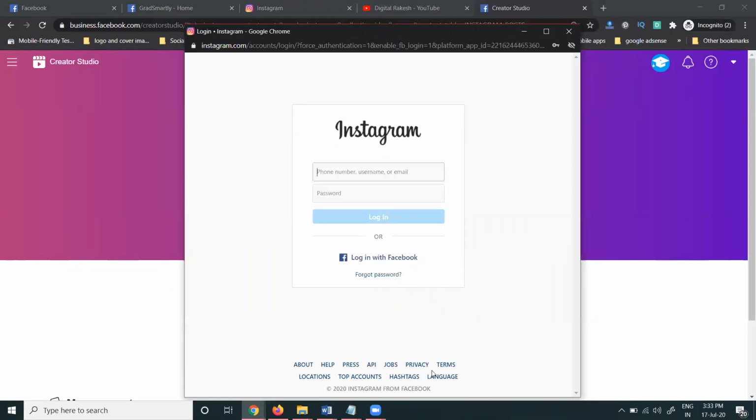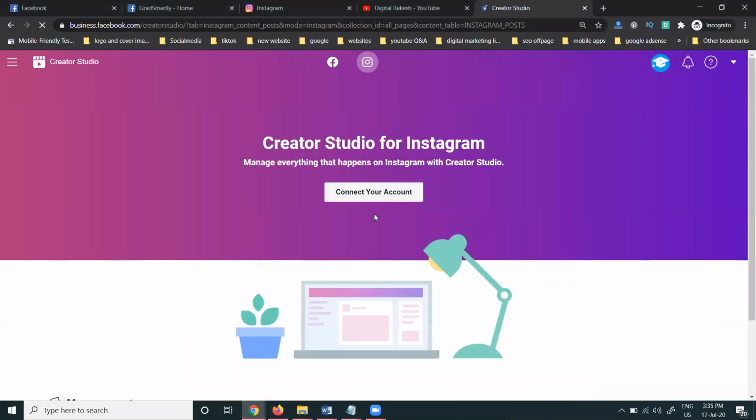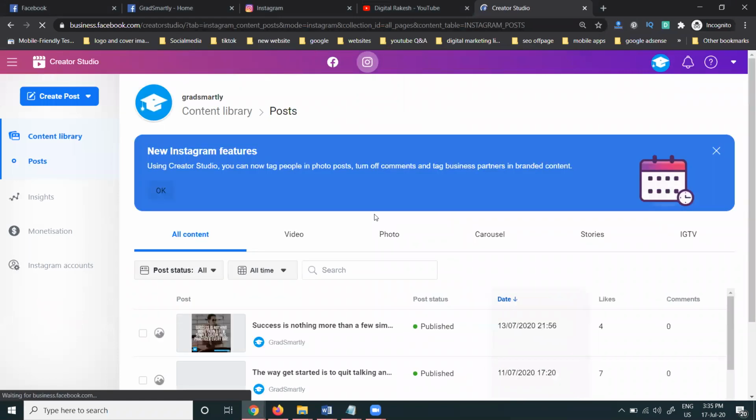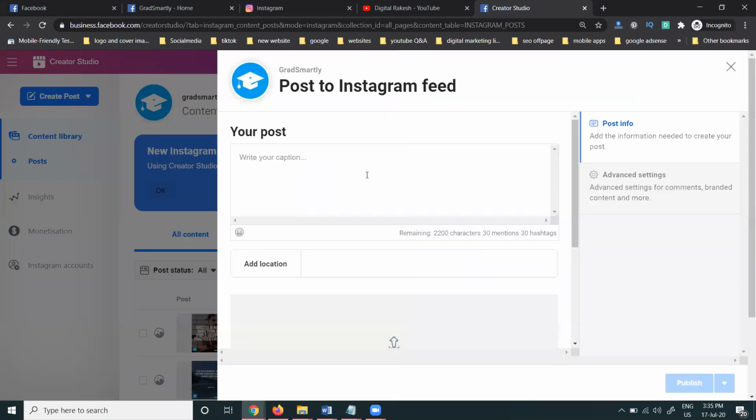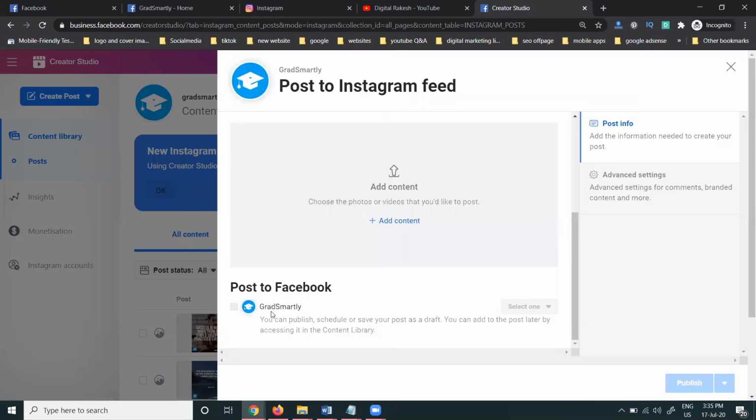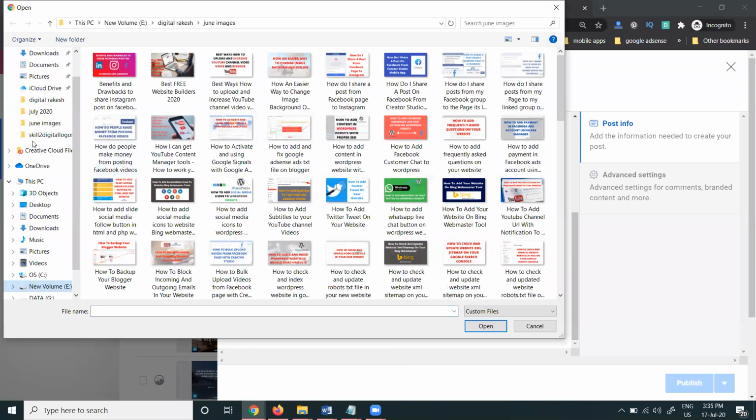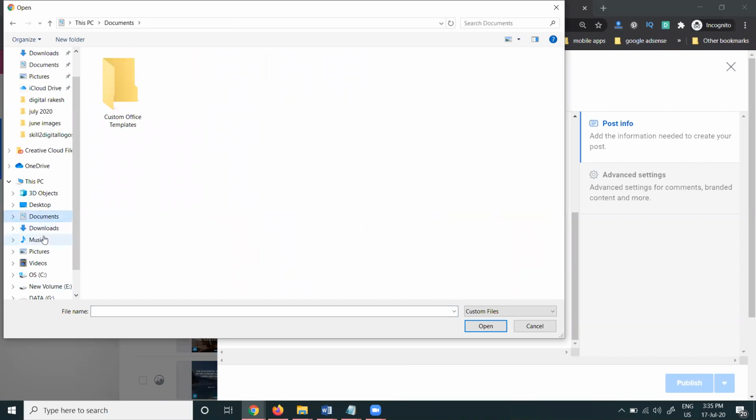Now first I'm logging in with this option. Here I'm connecting with this option. Login. Login is done, and the account was activated successfully. Now you can start your posting. Once you start posting, it shows your Facebook page. Compulsory. I'm just posting a sample. Just upload. I'm posting one documentation, any option will be here.